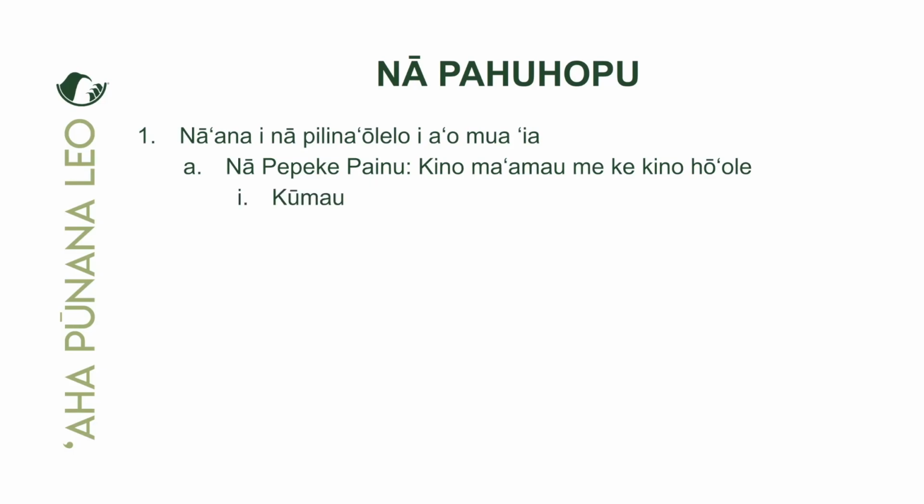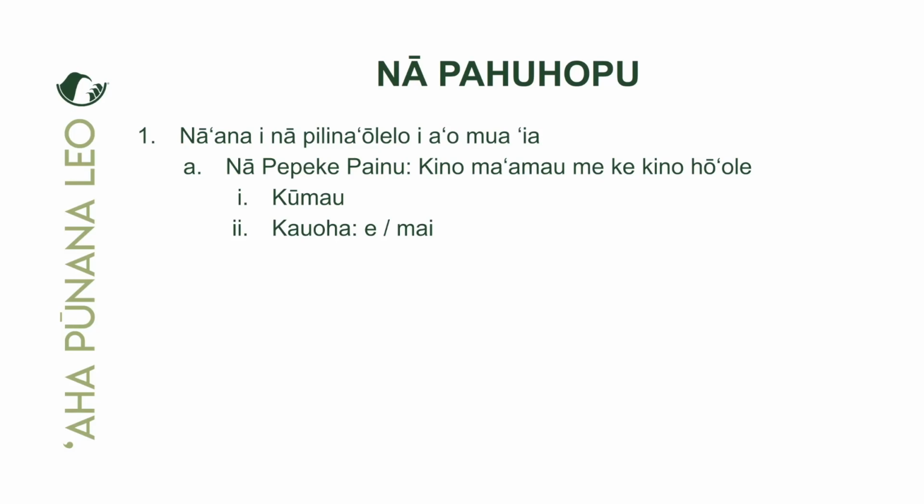And more specifically, the Pepeke Painu Kūmau. These are Pepeke Painu that are things that just happen. Yeah, they're habitual actions. They have no tense as far as past, present, and future. Just regular Pepeke Painu that states that something happens or takes place on a usual basis. Oh, yep. And the next one is our Pepeke Painu Kauoha.